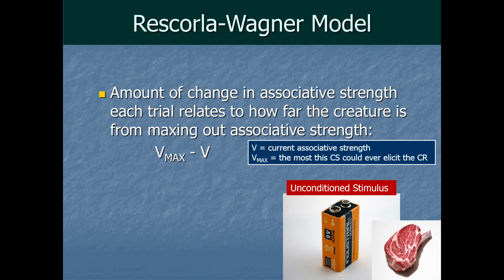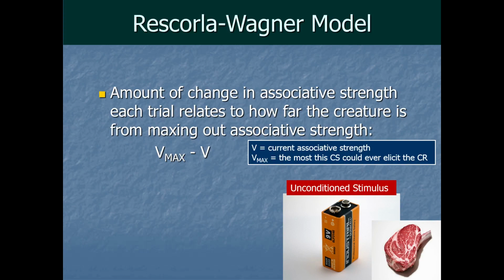In other words, how much drooling we get from the meat, that's the UR, that kind of dictates what the max will be, the max level of drooling that we could possibly get for a CS that's hooked up to the meat, right? Since that's what happens to the meat itself. So anything we associate with meat, like a sound that we associate with meat, could at maximum get up to that amount, could get up to the UR amount. Though it might take a nearly infinite number of pairings to get exactly as much strength as the meat itself.